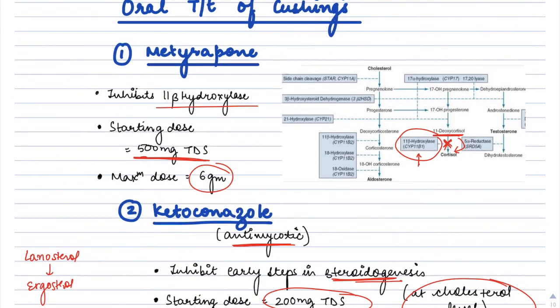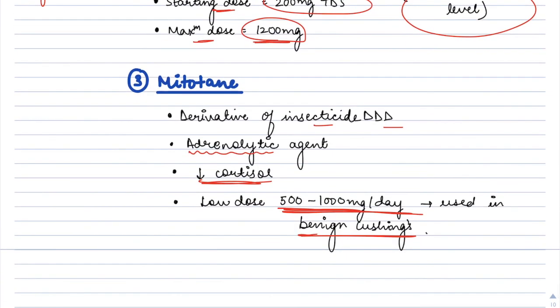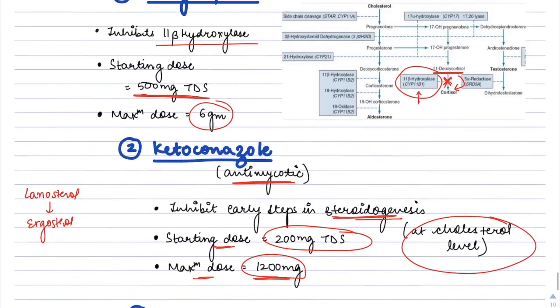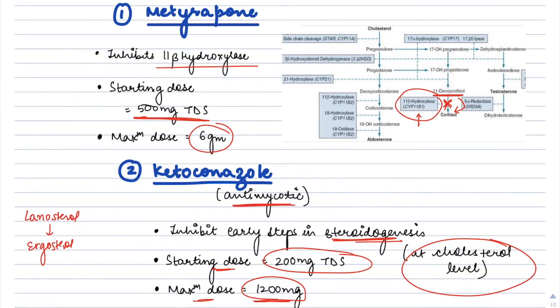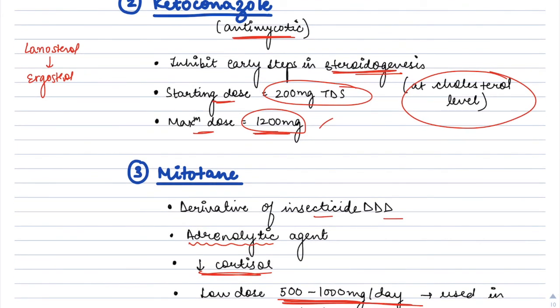Okay, so metyrapone can be given at a dose of 500 milligrams TDS; ketoconazole can be started at a dose of 200 milligrams TDS; and mitotane is given at a low dose of 500 to 1000 milligrams per day. Okay, and the maximum dose of metyrapone is 6 grams, the maximum dose of ketoconazole is 1.2 grams, while for mitotane only a low dose of 500 to 1000 is given.